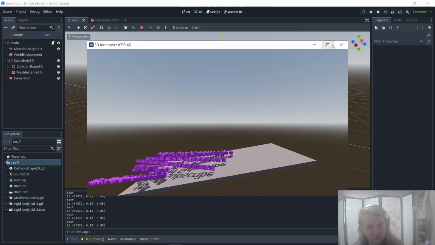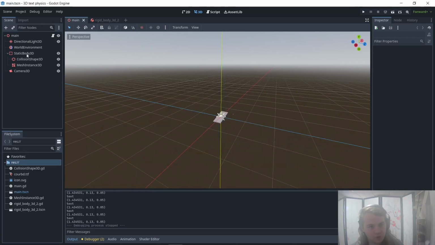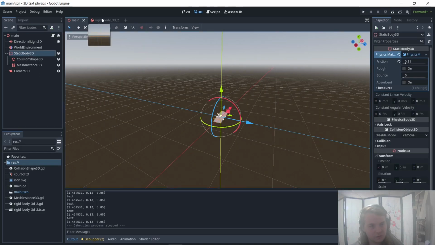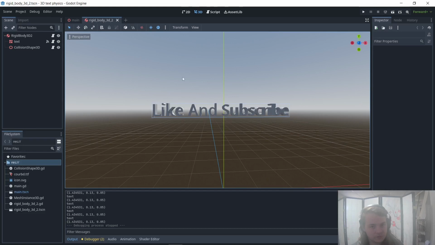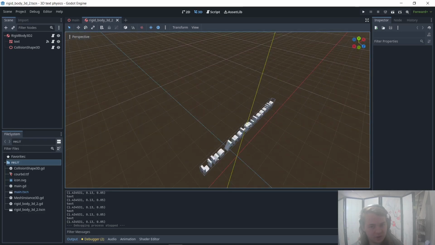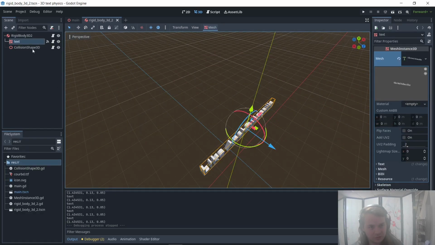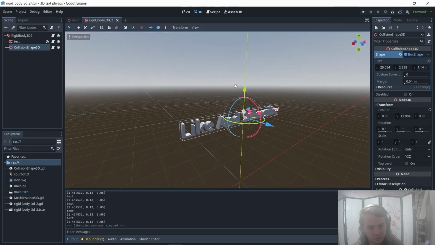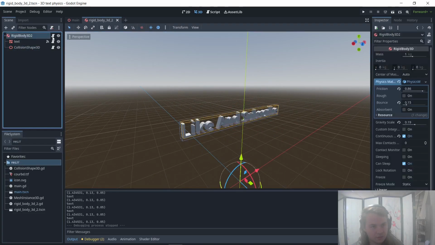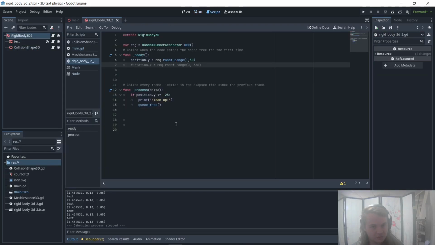And because I haven't quite figured out how to do all of this, this box right here for the collision shape, I had to align that by hand. What I'm trying to do here, okay, so this is just a position thing. It gives a random range, and it puts the text in that position.